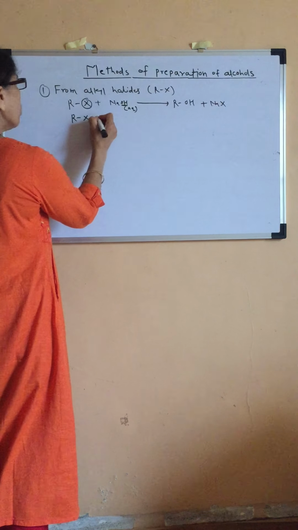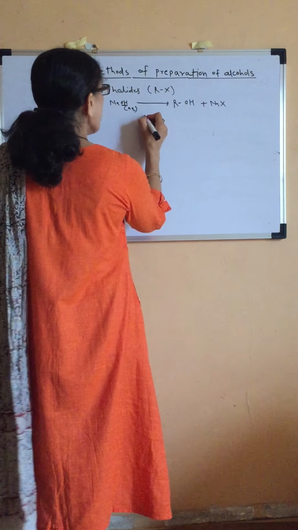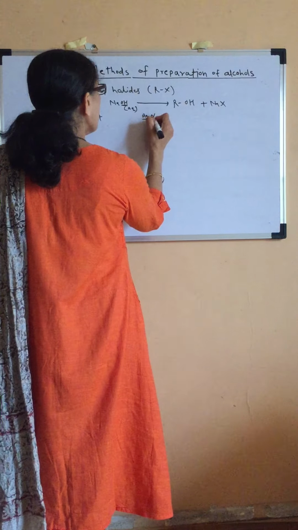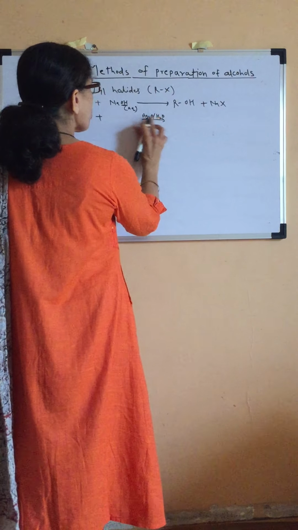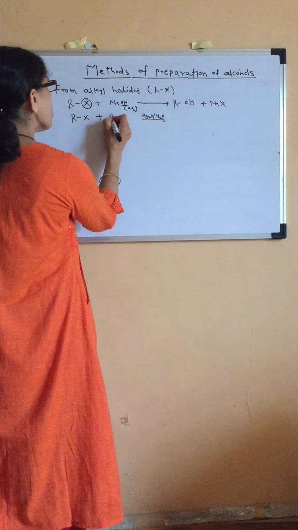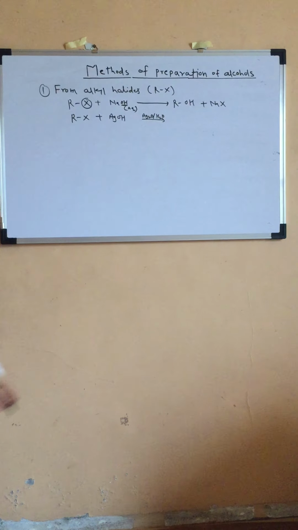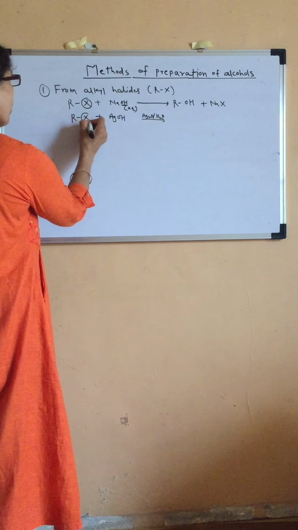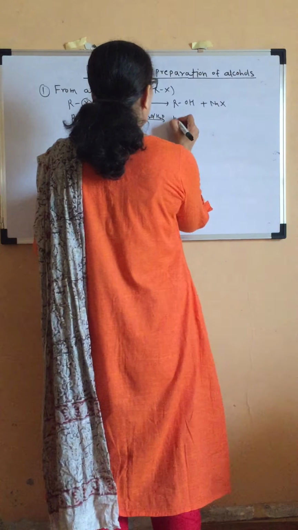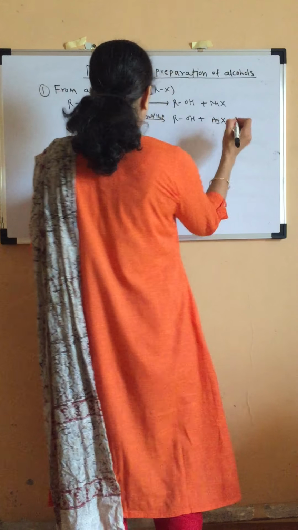The same reaction can be carried out by using moist Ag2O. What we are able to use? Moist Ag2O, that means Ag2O in presence of water. So this combination will give you AgOH. Ag2O plus H2O, we will get AgOH. So again, what is going to happen? This X will be substituted by OH and we will get ROH plus AgX.